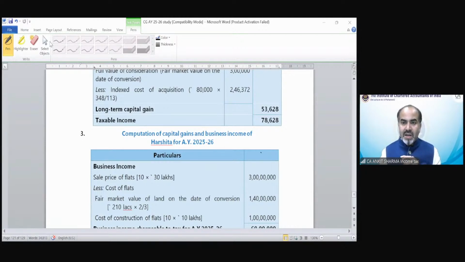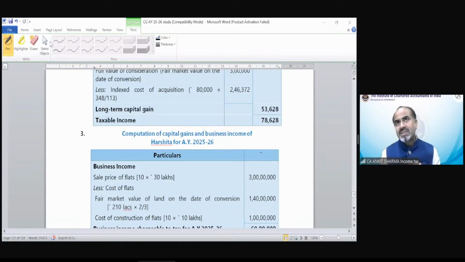Kastak is asking, sir, how to present the solution, because the study material has given the provision along with it. Study material provides the provision with the solution so anyone can understand why it is happening, why we are taking this value as a cost of acquisition. For your solution purpose, you have to write down the heading, computation of capital gain in the hands of assessee.